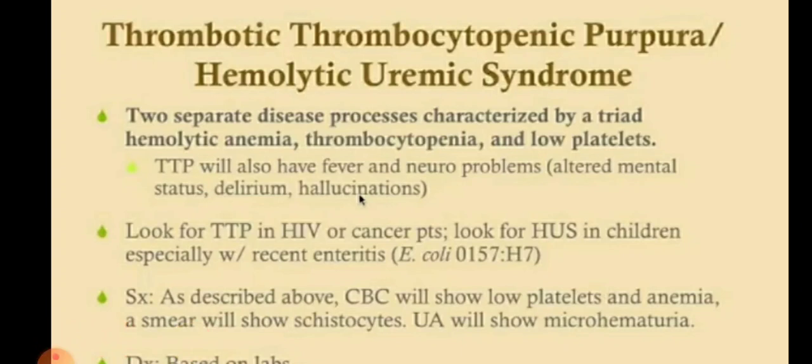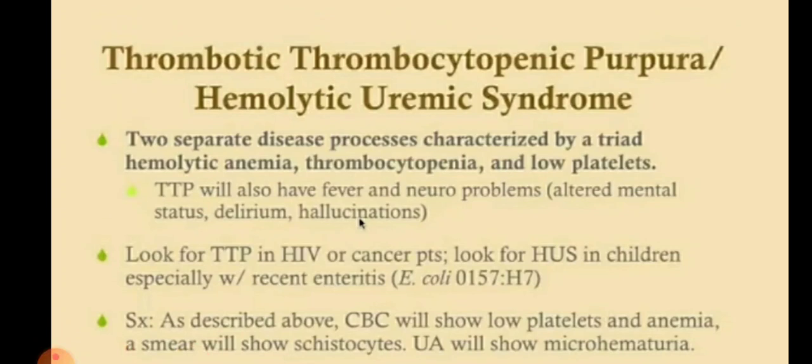Today we are going to discuss thrombotic thrombocytopenic purpura and hemolytic uremic syndrome. These two are different but have some similarity. Two separate disease processes characterized by a triad of hemolytic anemia, thrombocytopenia and low platelets. This is seen in hemolytic uremic syndrome and in thrombotic thrombocytopenic purpura.